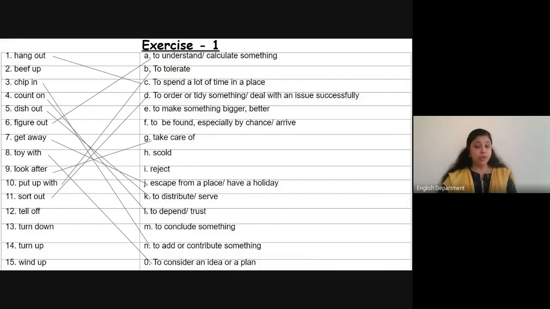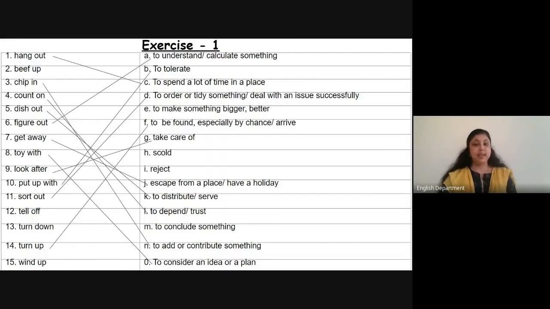Tell off is new to you. So let's just skip that again. Turn down. Have we seen that? Again, I think it's new to you. Turn up. Yes, we've seen turn up. What does turn up mean? To be found, especially by chance, or somebody arriving unexpectedly.